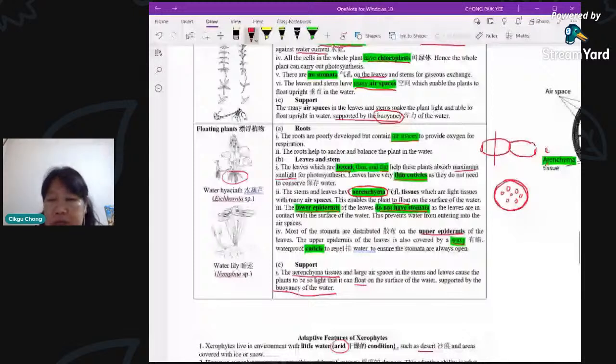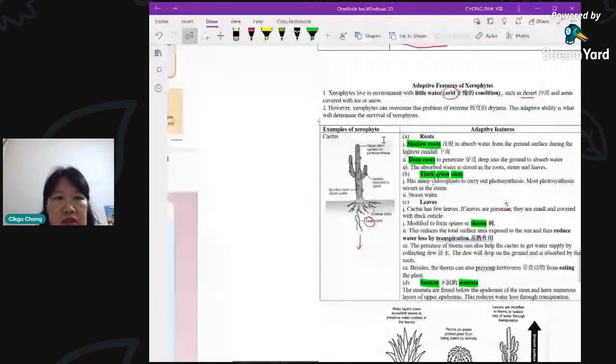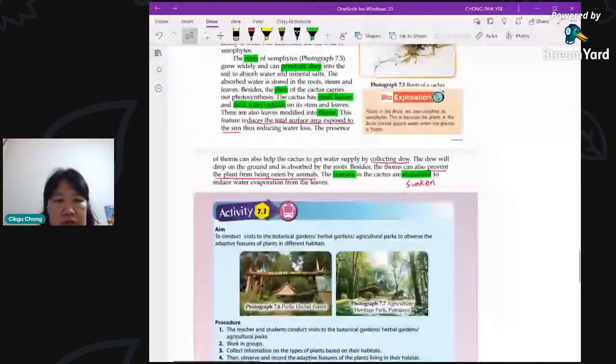Okay, let's go to xerophytes. Xerophytes are plants that stay in very little water environments. Okay, this one is about the same. The plant, this one floating and submerged is about the same here. We go to xerophytes now. So these are basically examples like the cactus lah. Okay, so let's look at the notes here.